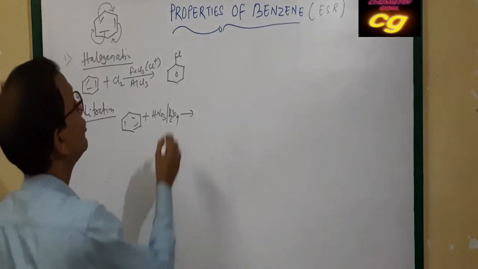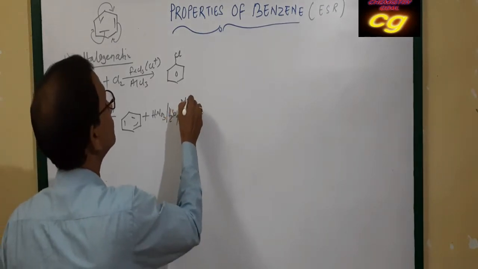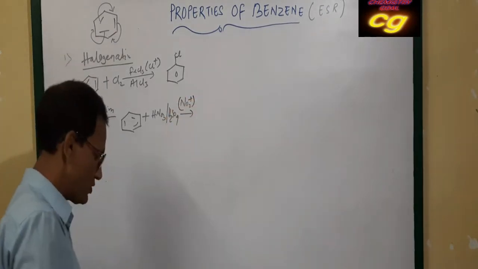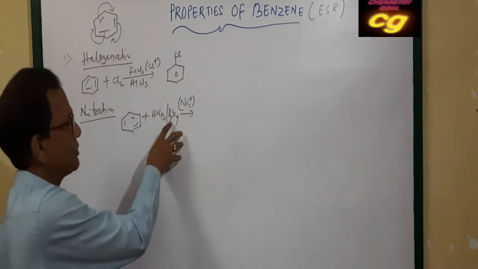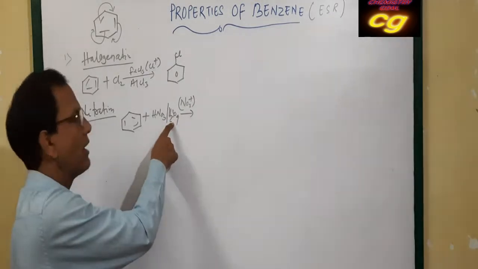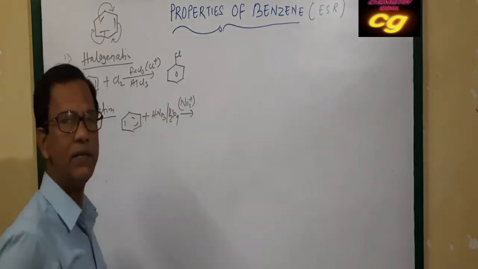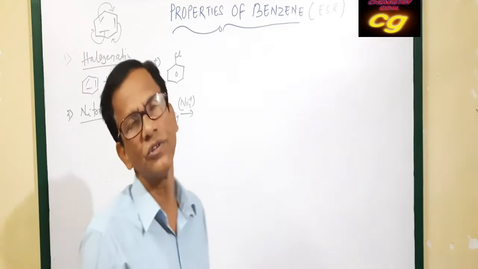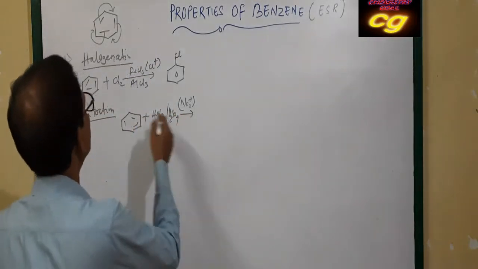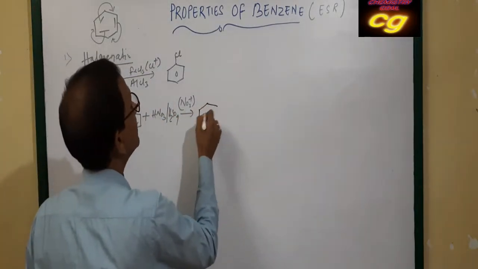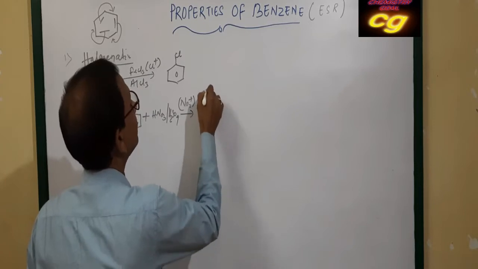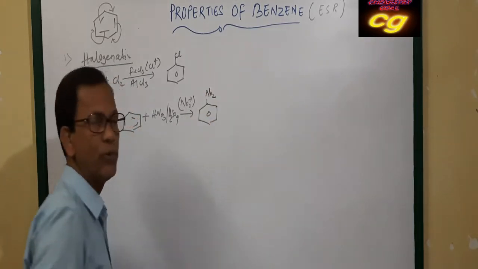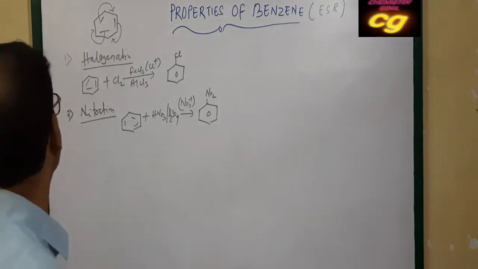These produce NO2+. Sulfuric acid produces H+ ion. This H+ ion is taken by nitric acid, then nitric acid loses a water molecule and produces nitronium ion. This nitronium ion gets substituted in benzene, forming nitrobenzene. This is called nitration.